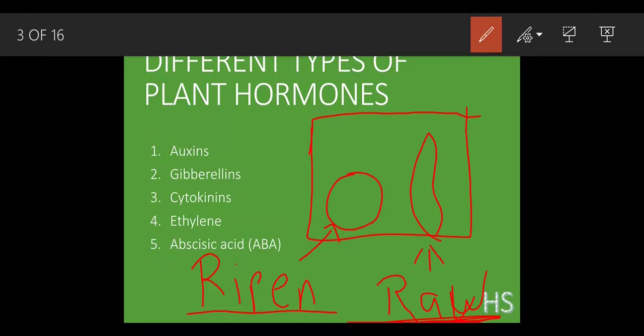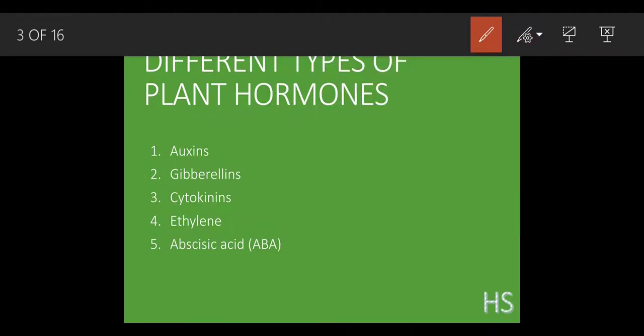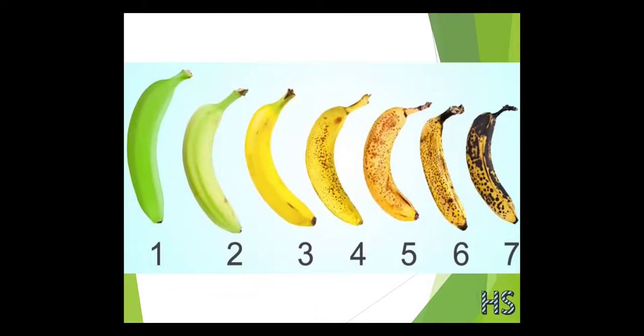The color of that banana changed. See, this is a raw banana on the first day, in the second day, third day, fourth, fifth, sixth, seventh. So this is basically the changes which were taking place.